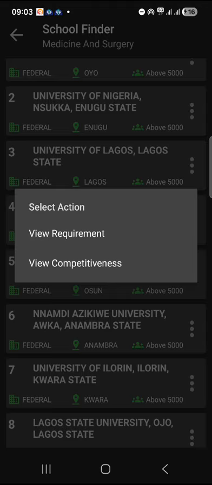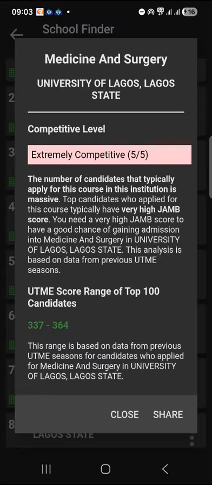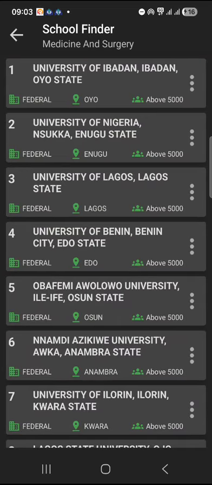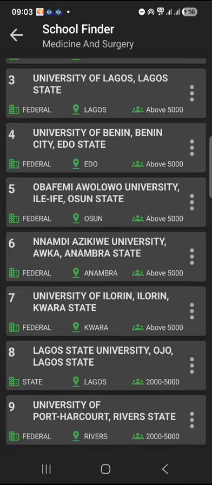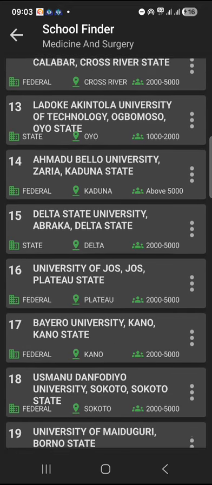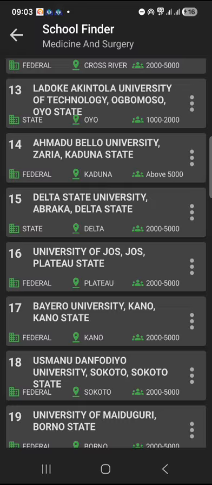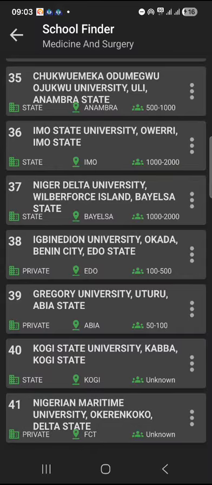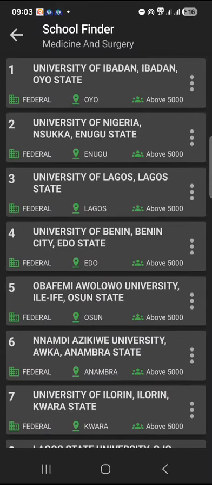And Unilag is also very competitive. The score range is 337 to 364. And if you go down, the list drops. But most of the top 7 or top 10 schools have over 5,000 applicants. Imagine, in a school that may admit less than 100 candidates, you have over 5,000 applicants. That's very important for those of you aiming at studying medicine and surgery. So these are some of the schools offering medicine and surgery and their level of competitiveness.